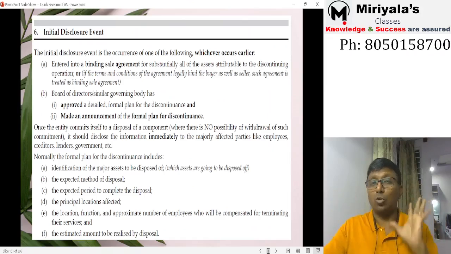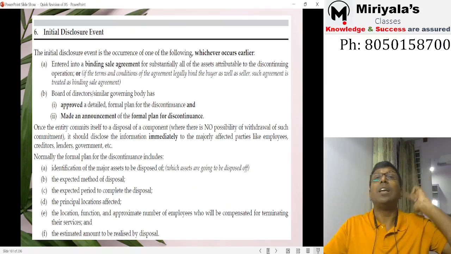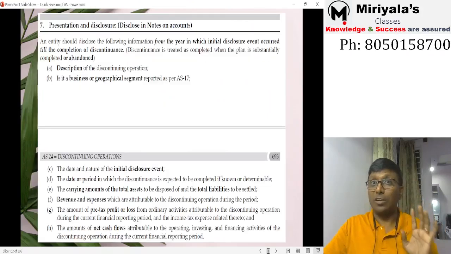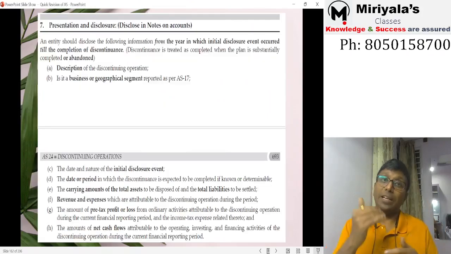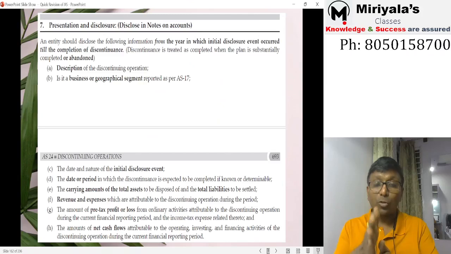This is the initial disclosure event. Remember which date you have initially disclosed. That is supposed to be disclosed in the financial statements. This is the date of the initial disclosure event. You have to disclose it. And next, on the balance sheet date, sir, should I disclose it? Yes, you have to do. You have to disclose it if the discontinuation is not completed. No, you have not sold it.